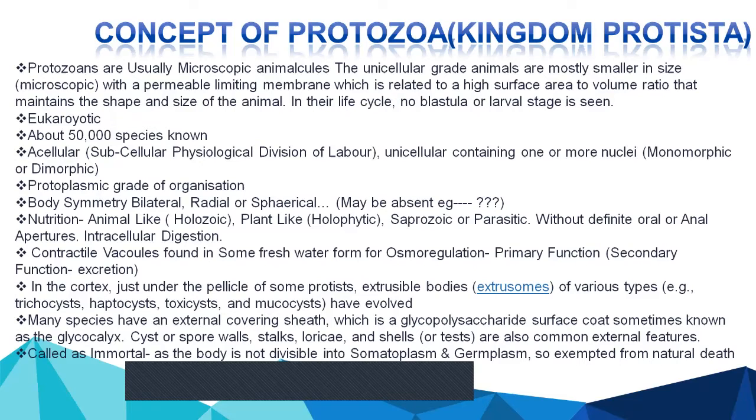Then another important thing is they may contain one or more nuclei, and the types of nuclei can be different also. They can be monomorphic. So monomorphic is similar single type of nucleus, and dimorphic, two types of nucleus, that is the macronucleus and the micronucleus, which we can see in paramecium. And the protoplasmic grade of organization. The protozoans have the protoplasmic grade of organization.